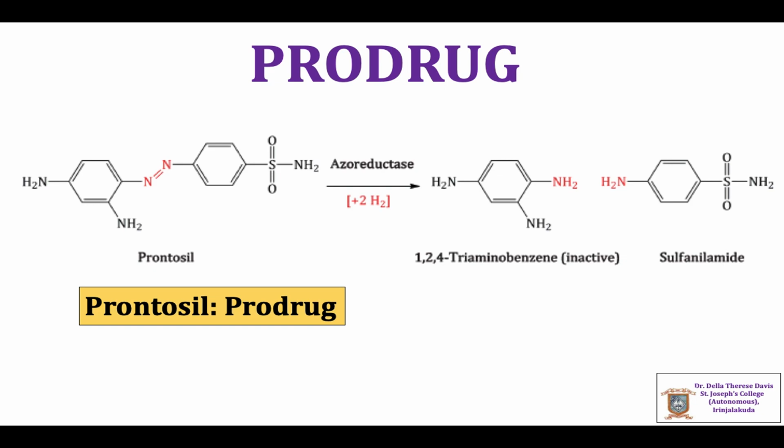Another example is Prontosil. It is a prodrug of sulfanilamide. Sulfanilamide was the first synthetic antibacterial agent which was found to be active against a wide range of infections. The inactive form of sulfanilamide is Prontosil, which is the prodrug, and it is converted to sulfanilamide by azoreductase enzyme.